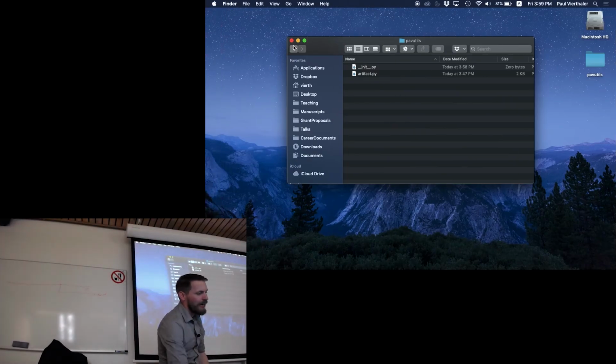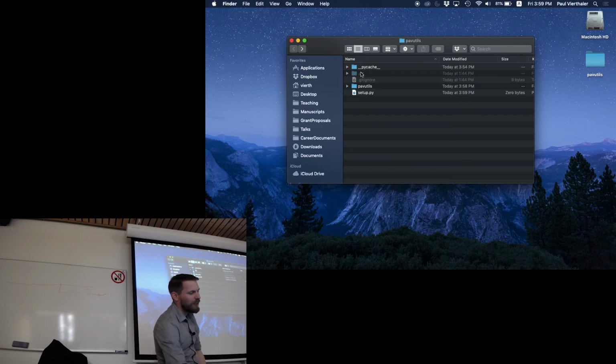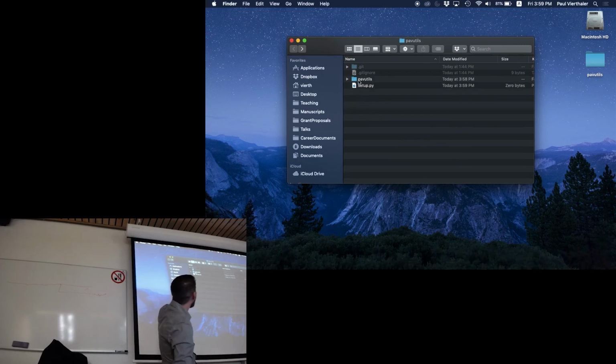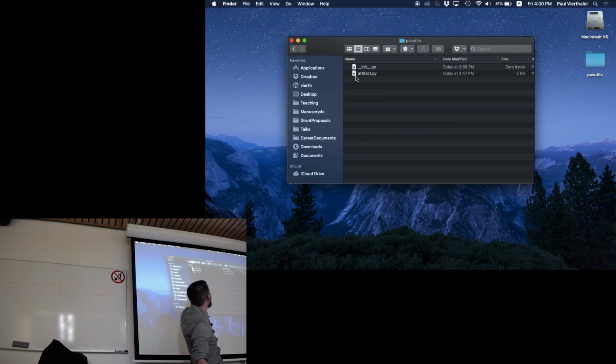In my Finder, I'm going to delete this PyCache because I don't really need that. So I have, in this folder, PAV utils, a folder called PAV utils, and I have setup.py. Okay? And then inside this folder, I have the init, and I have the artifact.py. Are there any questions about that?